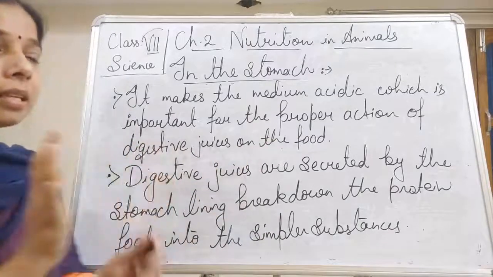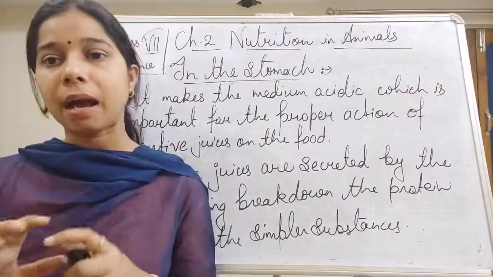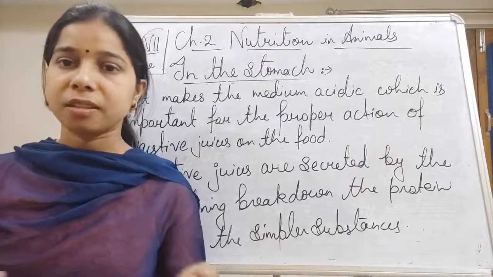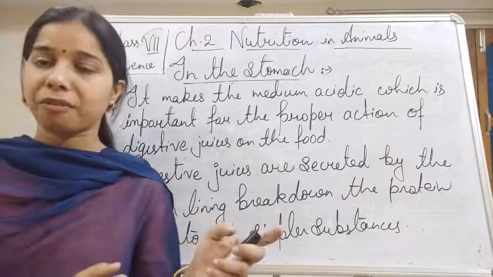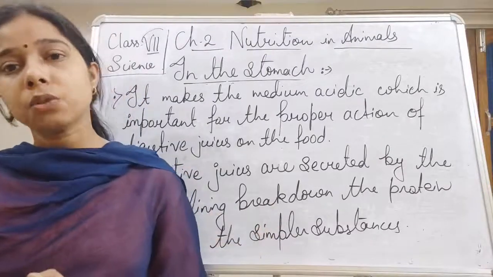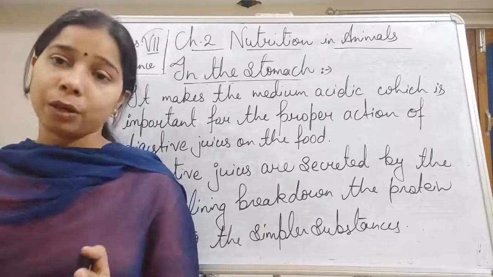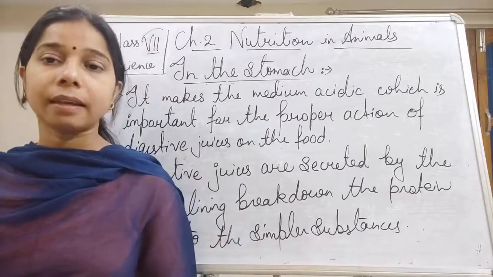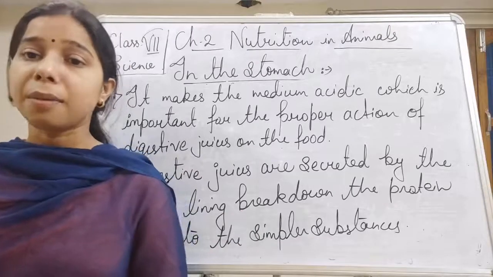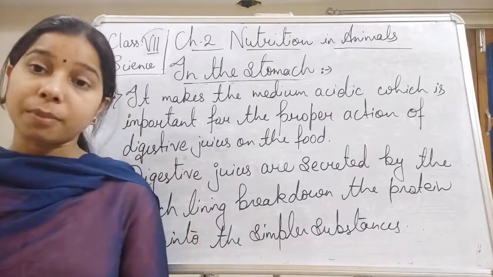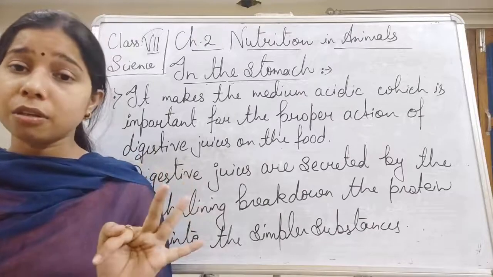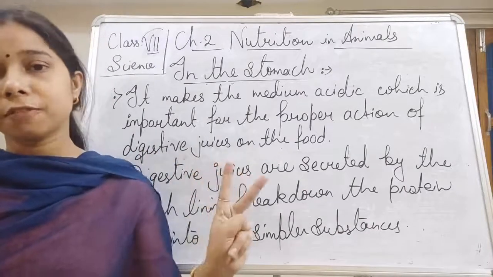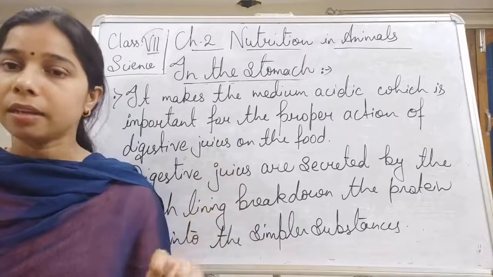We have seen the stomach, a J-shaped bag-like structure present on the left side of our abdomen. It is the widest part of our alimentary canal, and when food enters it, it gets churned for 3 hours. The lining of the stomach releases 3 things. First is the mucus, second is the digestive juices, and third is the hydrochloric acid.